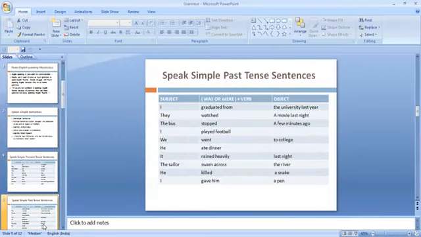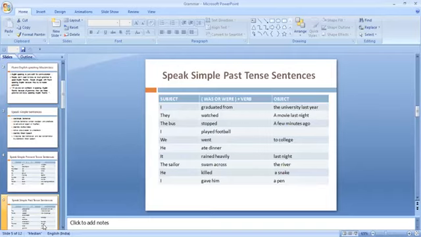Next, I'm going to share with you simple past tense sentences. In the past tense, the verbs were and was are there, but now we are not going to use was and were. We are using just simple past tense sentences like I graduated from the university last year, or they graduated from that college last year.